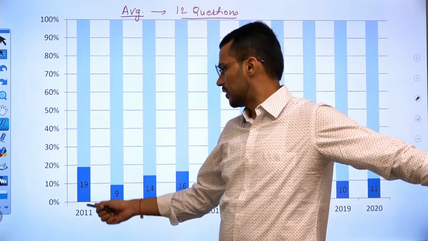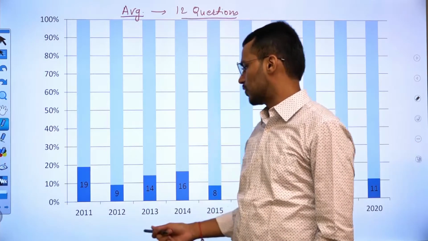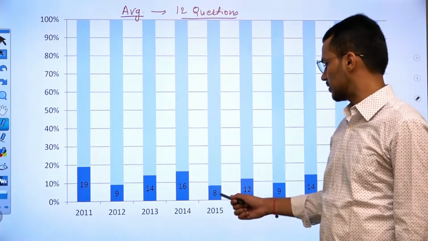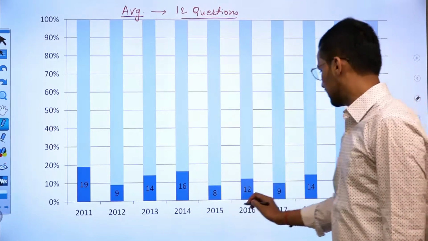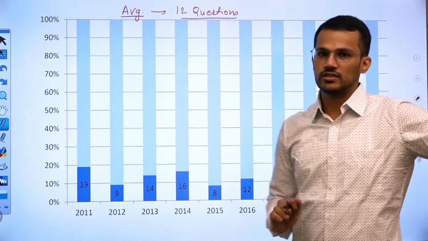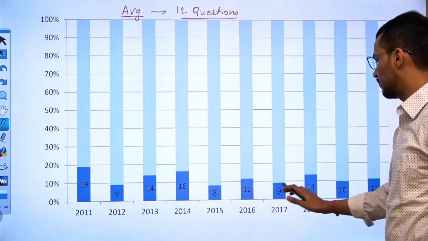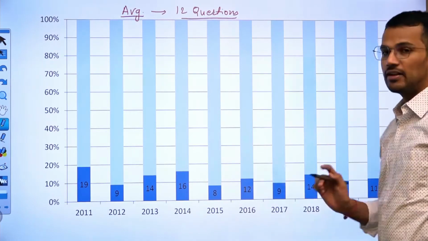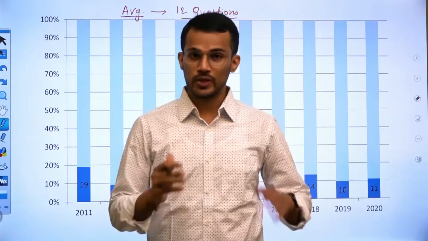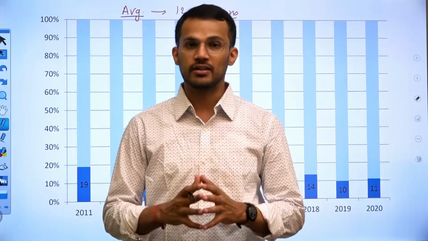You can see in 2011 the weightage was almost 19 questions. Then in 2012 the weightage was 9. In 2013, 14 questions. 2014, 16 questions. 2015, 8 questions, and this is the minimum number of questions asked by UPSC from Science and Technology. Thereafter, the weightage increased to 12, 9, 14, 10, and 11 questions were asked by UPSC in 2020's prelims examination. So you can see that the weightage of Science and Technology has always remained high.